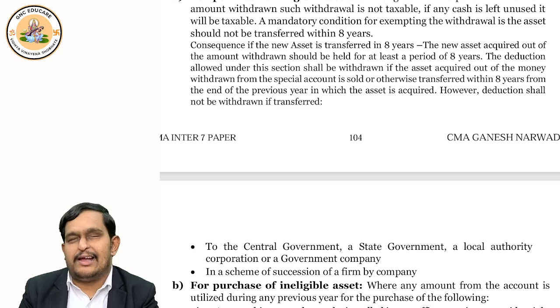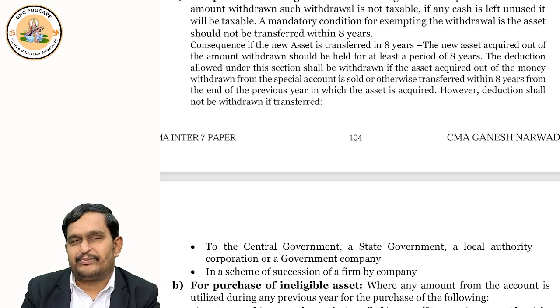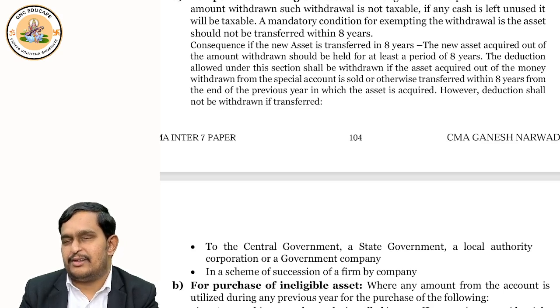Now practically in our exams, if such a question is asked, you will not be able to see how many years of deductions there are. So you will simply say whatever amount withdrawn, that withdrawal amount becomes deemed income under section 41. Sometimes what happens, the law says something, but to understand it, we have to apply our logic.